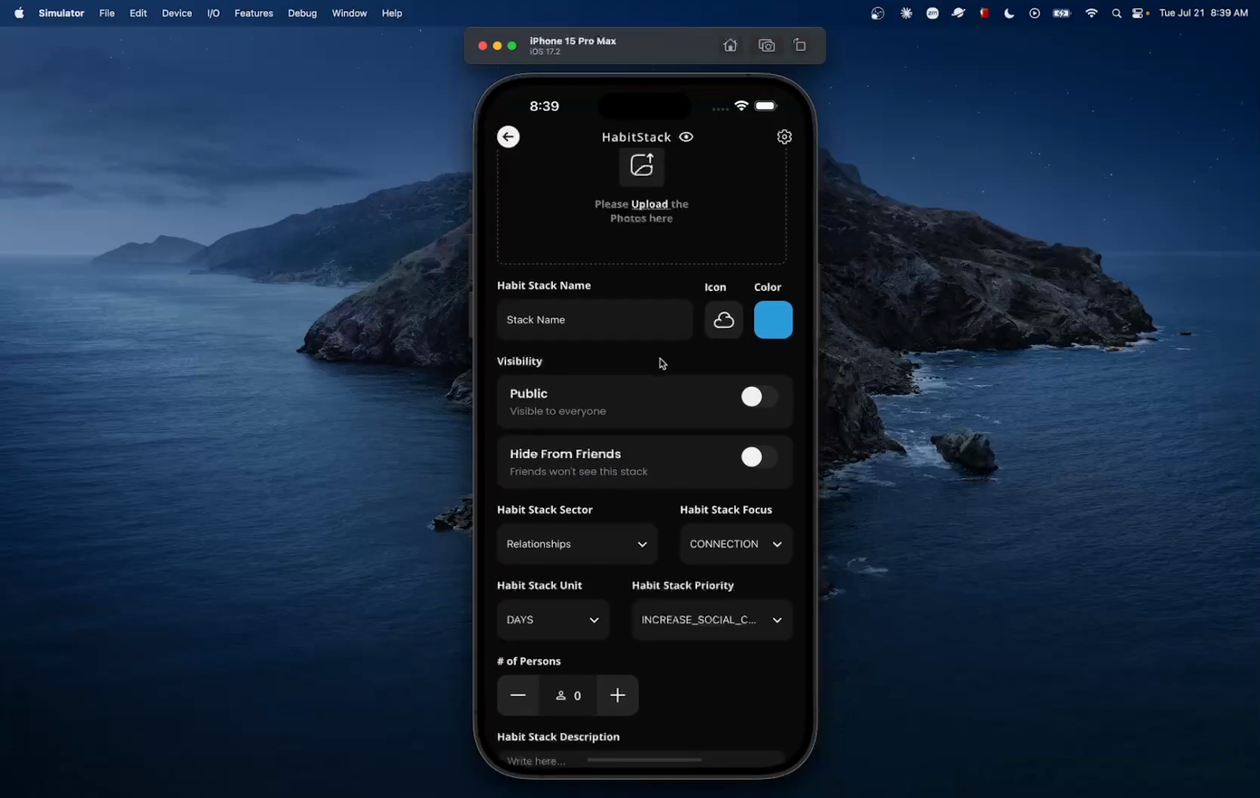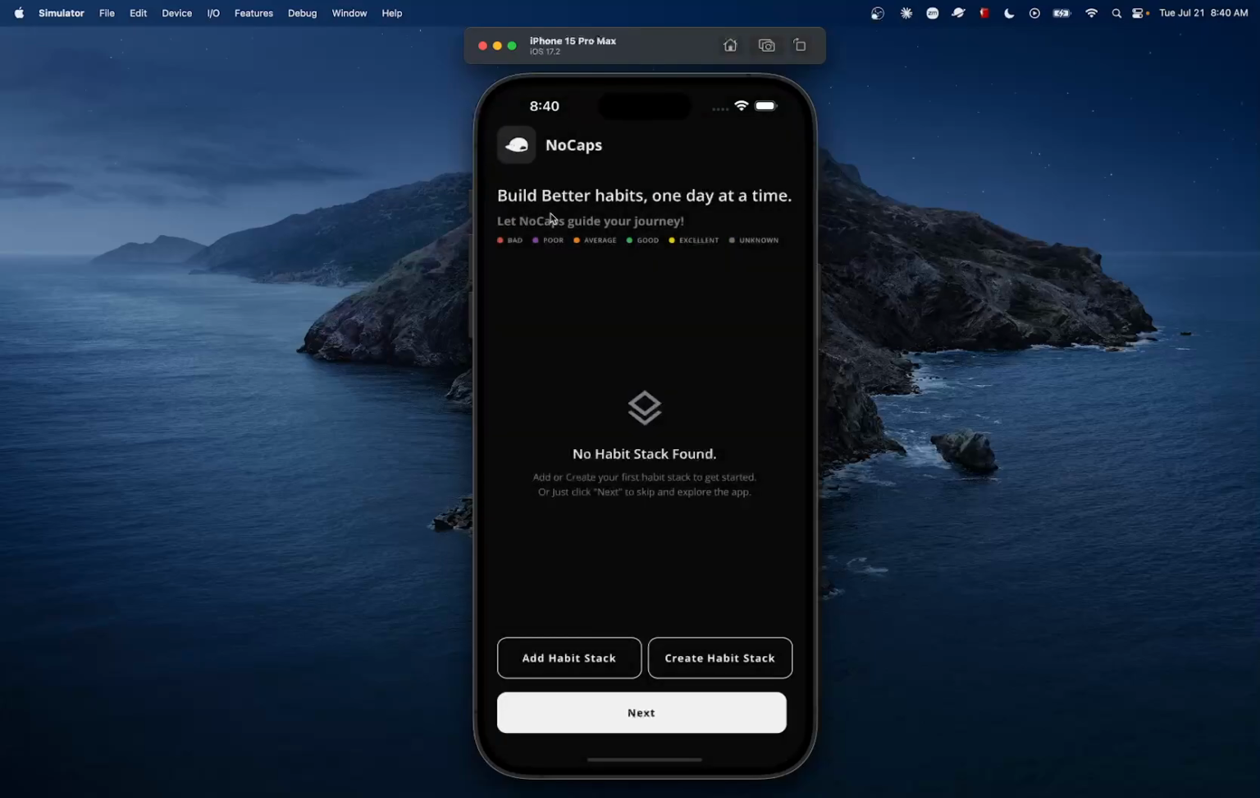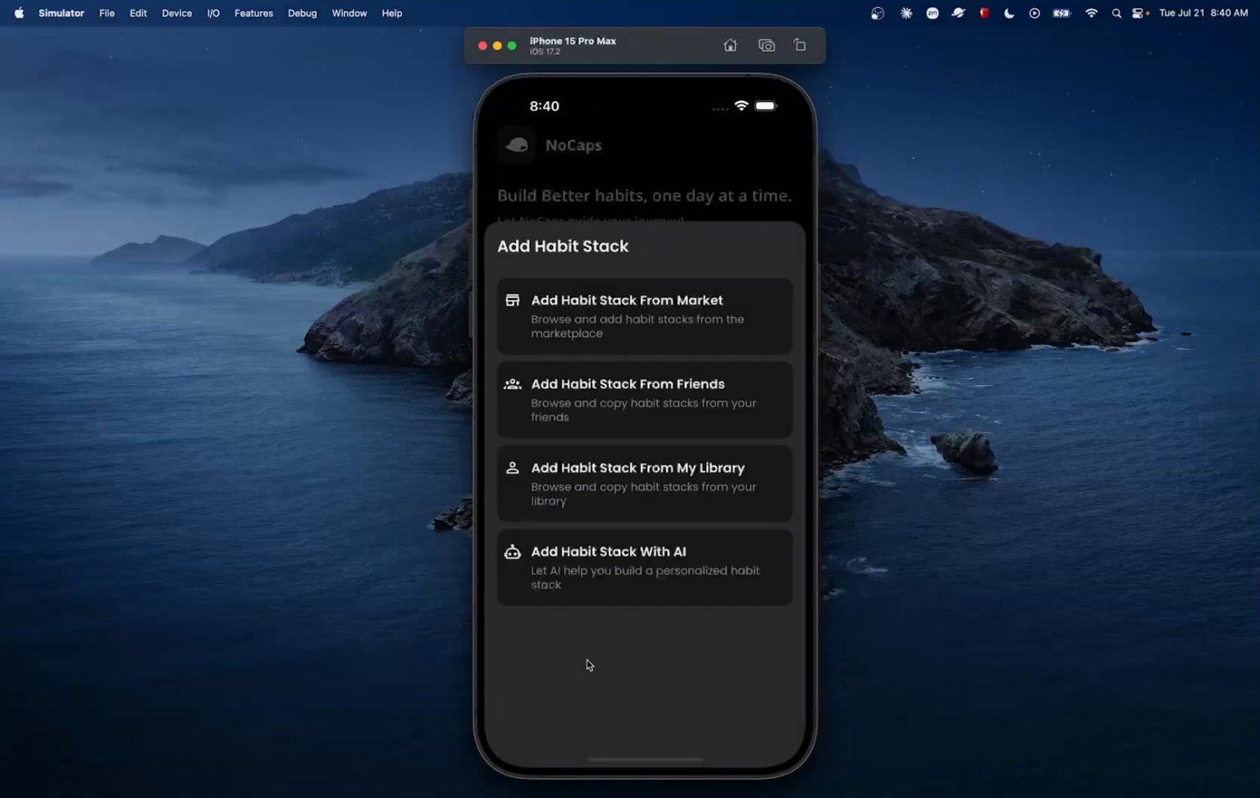Now, whenever you create a HabitStack, it itself is just an empty box with some properties. Let me show you what I mean. I'm going to create or copy a HabitStack directly from the Habit marketplace, and I'm going to add a HabitStack, and then I'm going to click add HabitStack from the market.